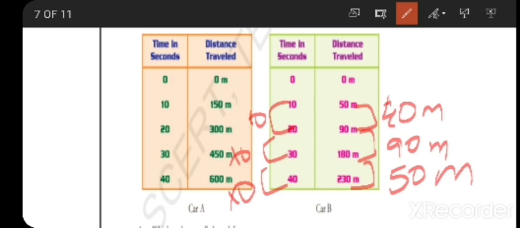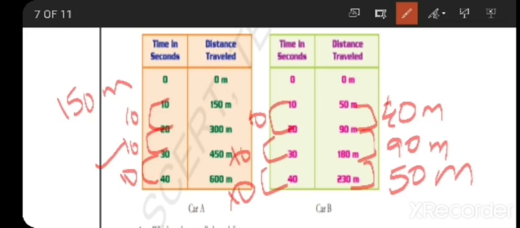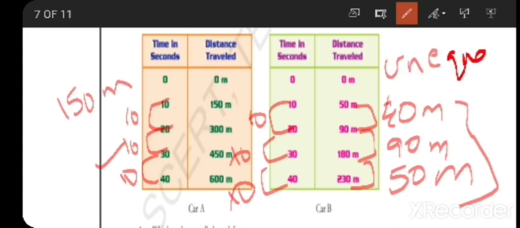But if you see here, for every 10 seconds, he covered 150 meters, car A. So here, equal distance in equal interval of time. If you see here, he covered unequal distance in equal interval of time. So car A is in uniform motion, car B is in non-uniform motion.